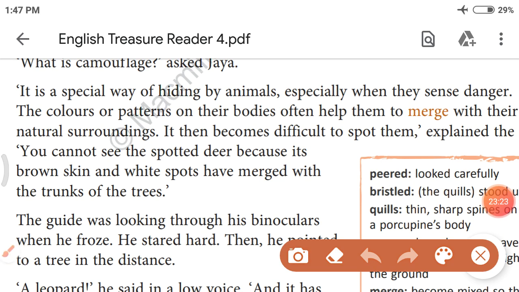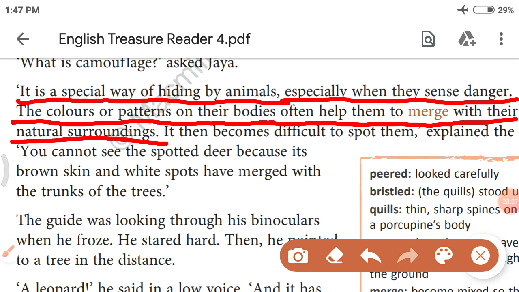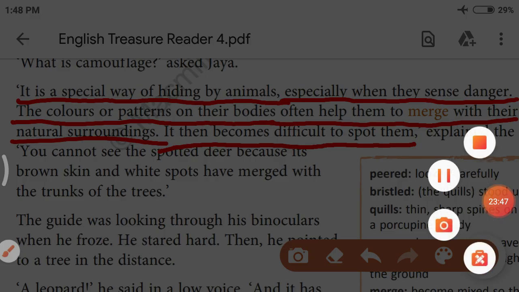Camouflage means it is a special way of hiding by animals, especially when they sense danger. The colors or patterns on their bodies often help them to merge with their natural surroundings. It then becomes difficult to spot them. That is the camouflage. Now let's see which animal they have seen next.